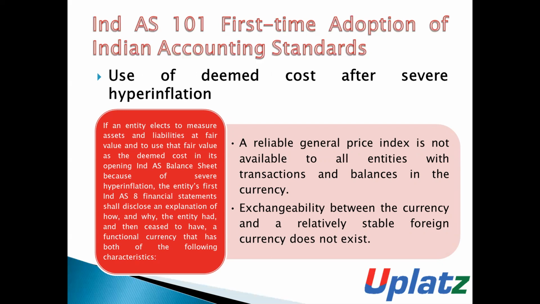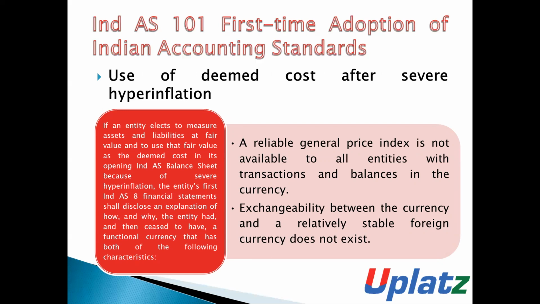As per IND AS 101, what will be the disclosure requirement when an entity uses the deemed cost after severe hyperinflation?